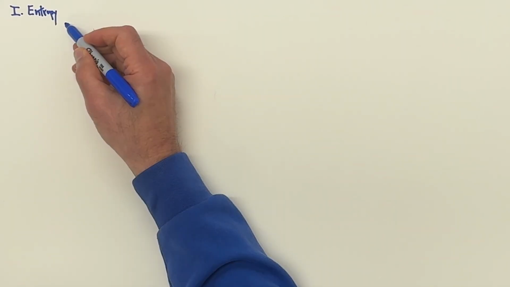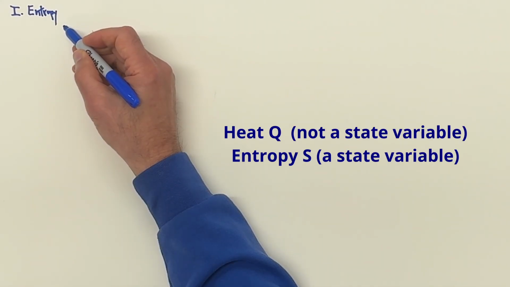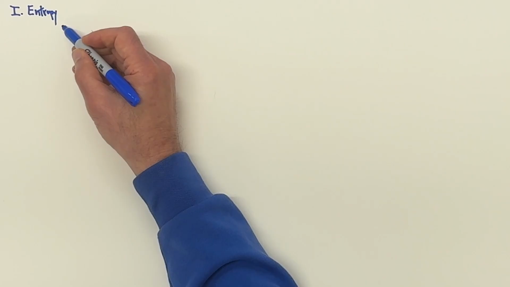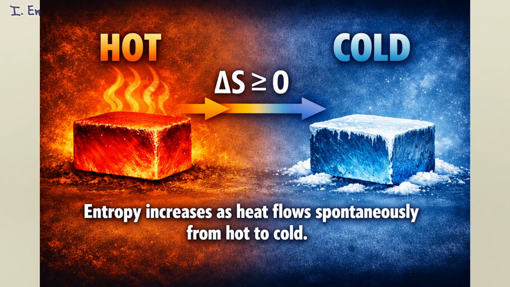Two, I'm going to find a state variable from heat, since heat is not an exact differential and is not a state variable. And then I will do an application to show you that the entropy of a closed system must increase or stay the same.